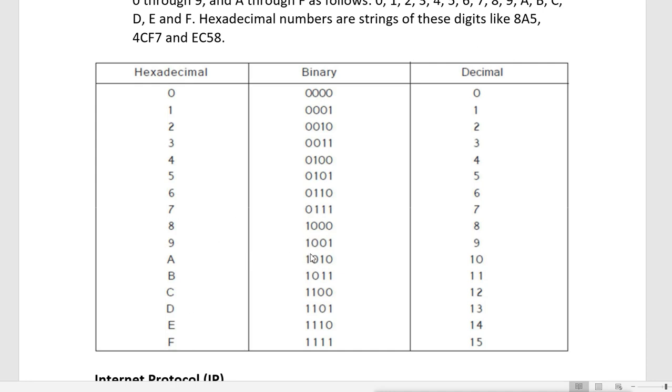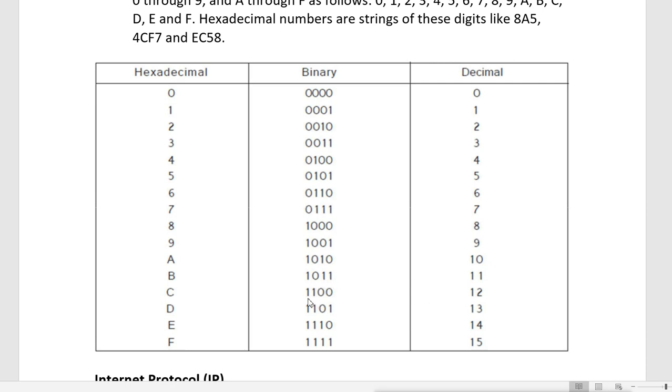So in binary, in bits, you can say that the fourth bit and the second bit is on. B means 11. That means the 8 bit, the fourth bit, and the first 2 bits are on. So 8 plus 2 plus 1.